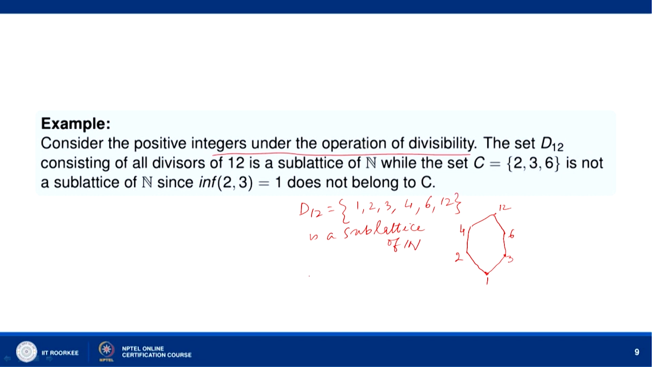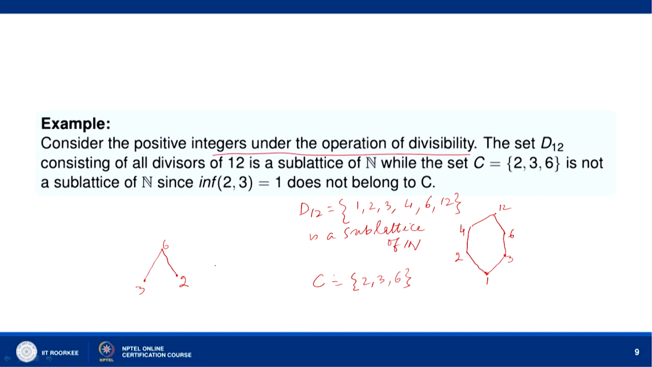Now, let us consider a subset C of N, C equal to {2, 3, 6}. Okay, 2, 3, 6. So, let us draw this diagram: 2, then we have 6, then we have 3. So, from this Hasse diagram it follows that {2, 3, 6} is not a sublattice of N, because the